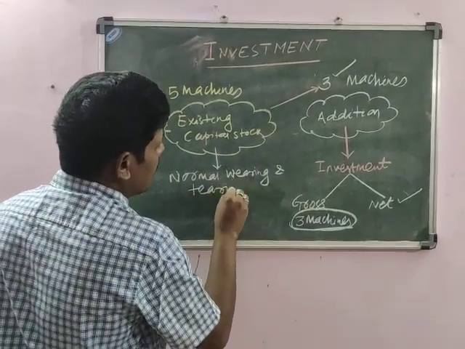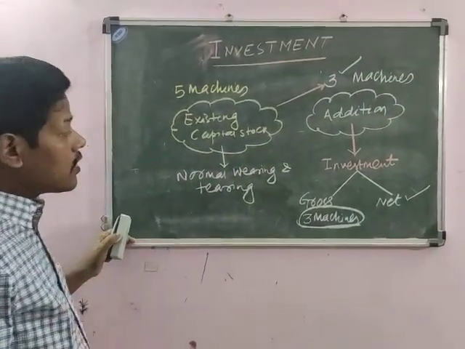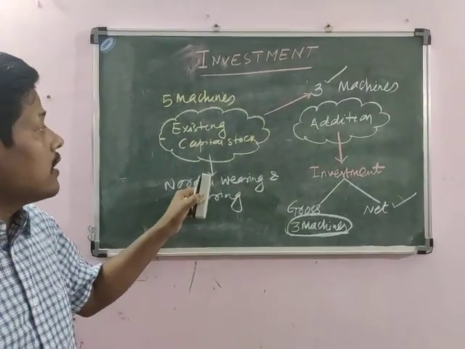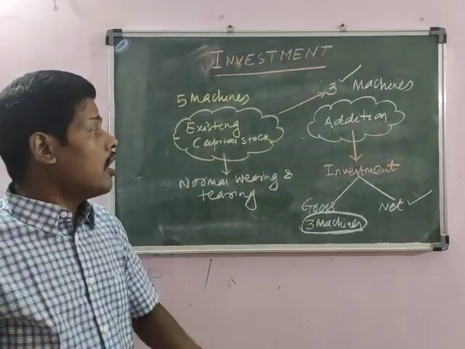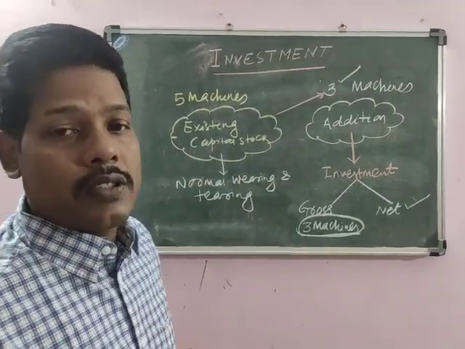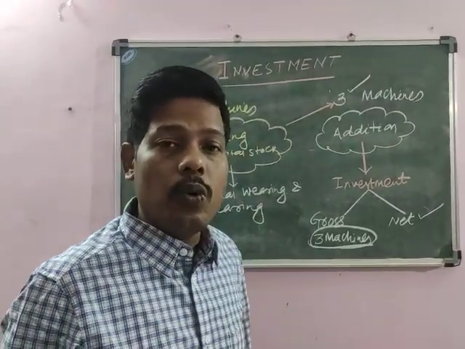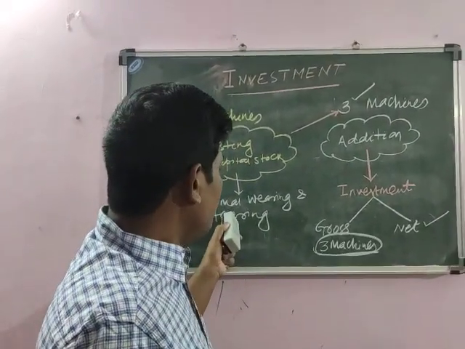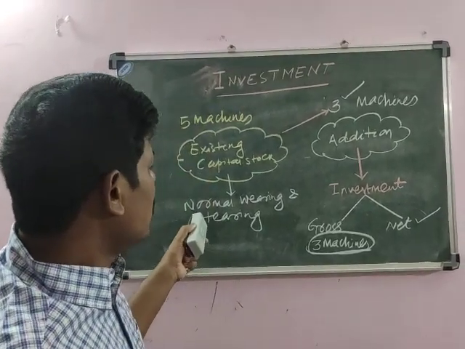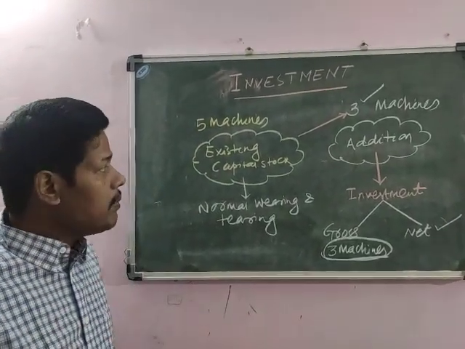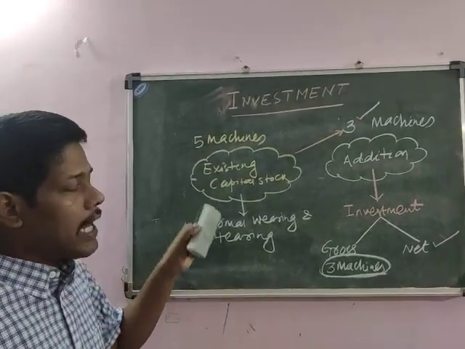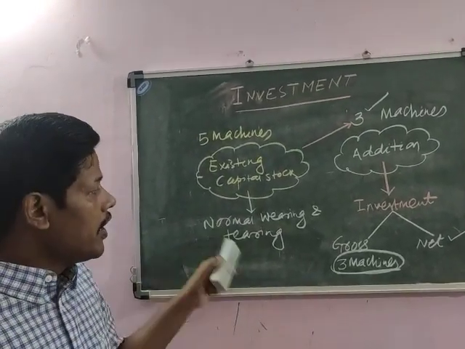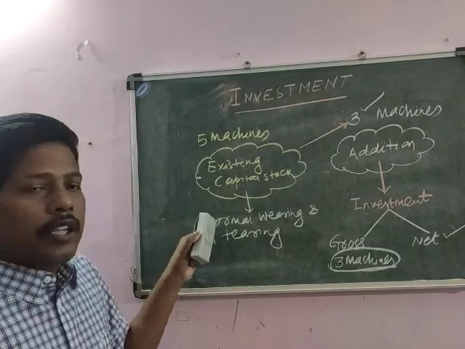Let us expect that each year 20% of these machines will be required for maintenance charges. That means 20% of the value of the machines will be reduced each and every year.